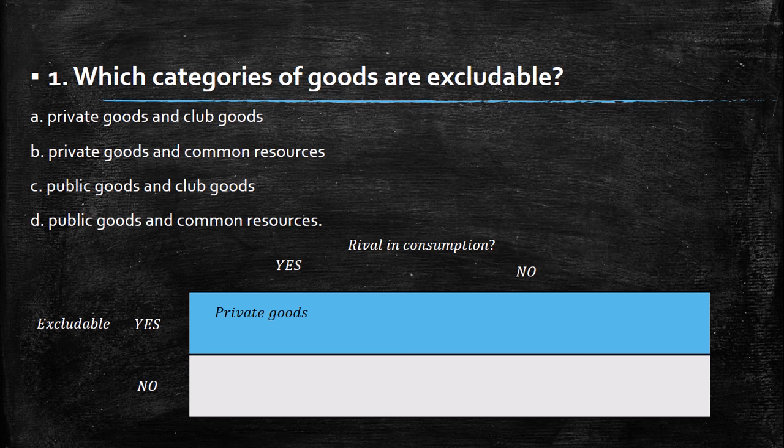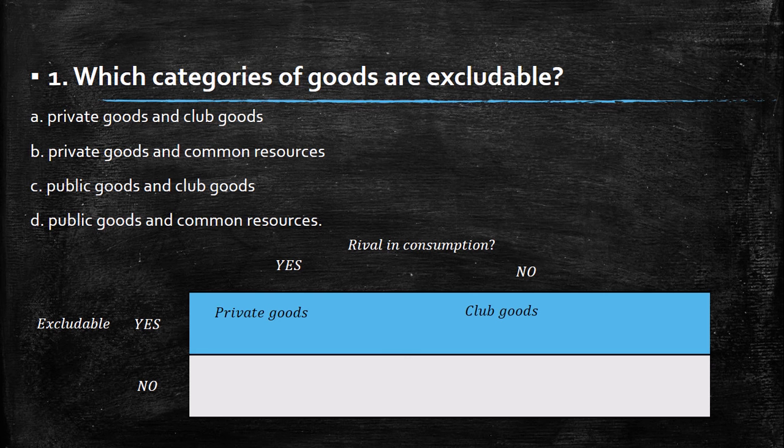So in some way you can reject people from consuming these kinds of goods. The other one is club goods. They're excludable, but they're not rival in consumption. So club goods, think about a club. You need to pay for that. So imagine it's a club big enough in order to be non-rival.